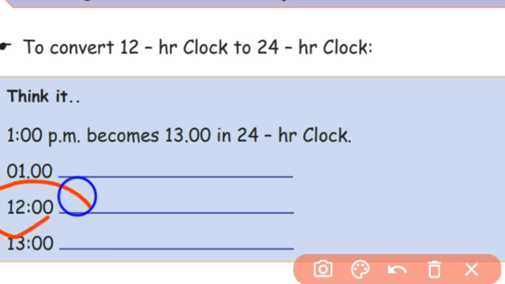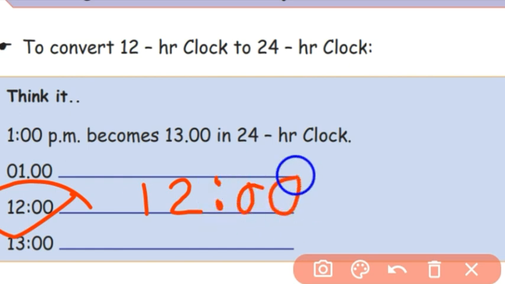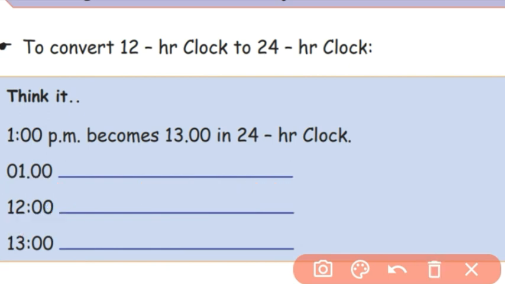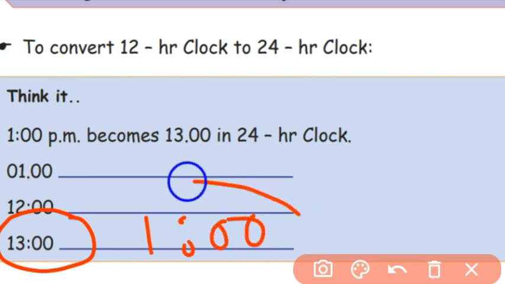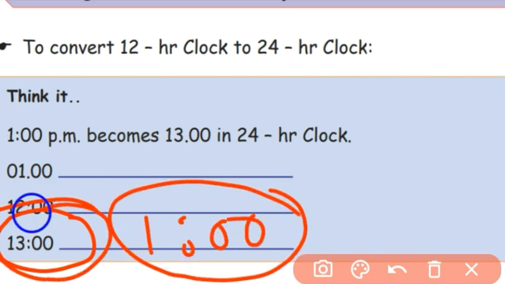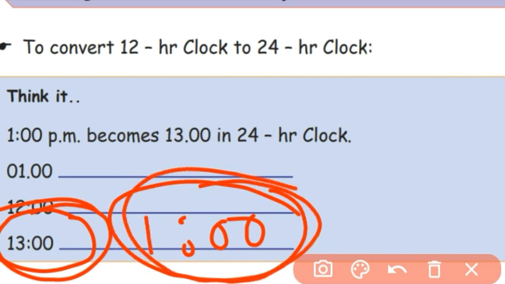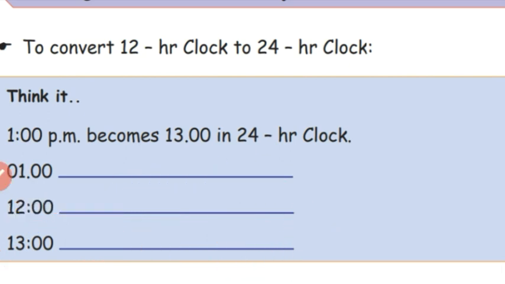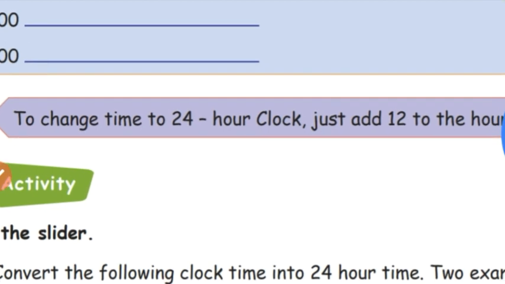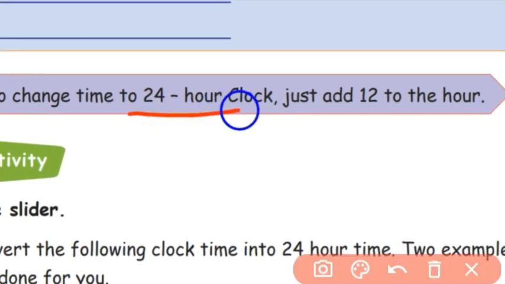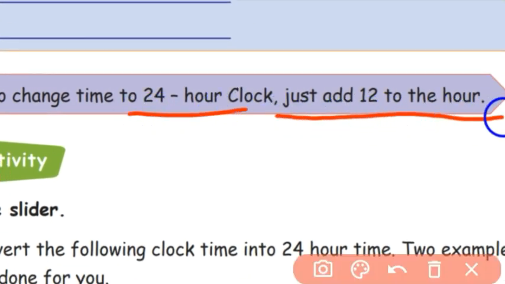See, 12 o'clock. For 12 o'clock, the digital time is also 12 o'clock only. So there is no need to change anything. 13 is not a normal clock time. 13 is digital time only. It's 1 o'clock on our normal clock. To change time to a 24-hour clock, you have to add 12 to the hour.